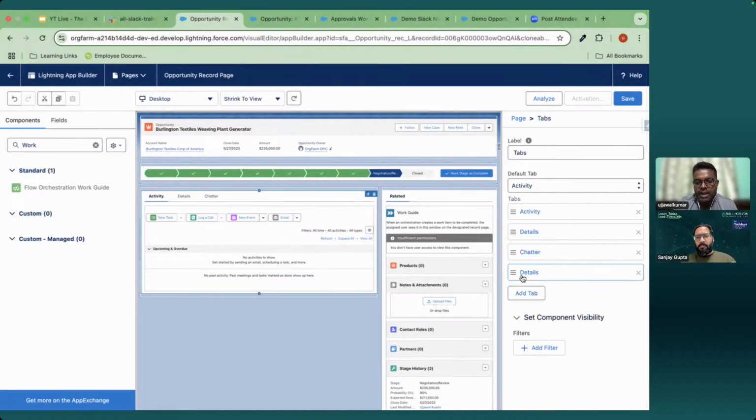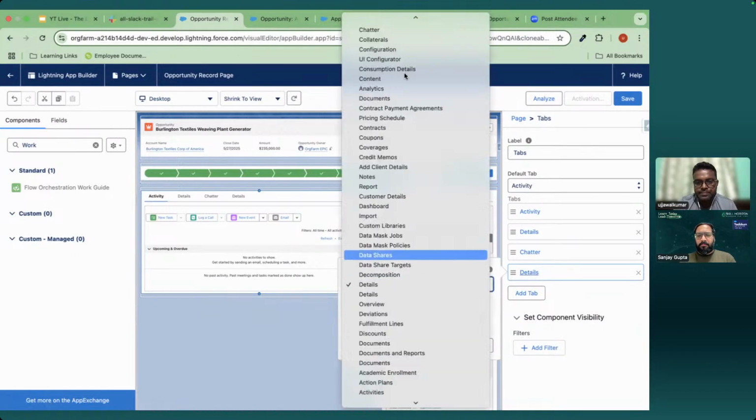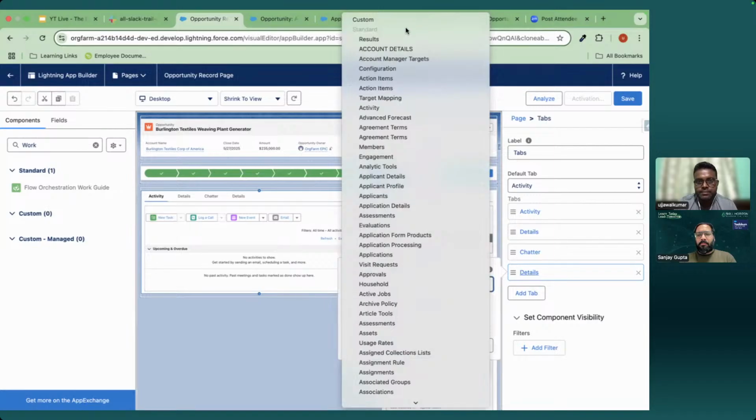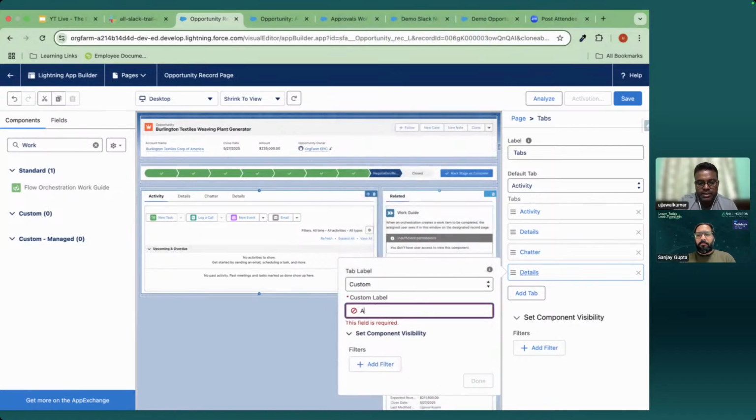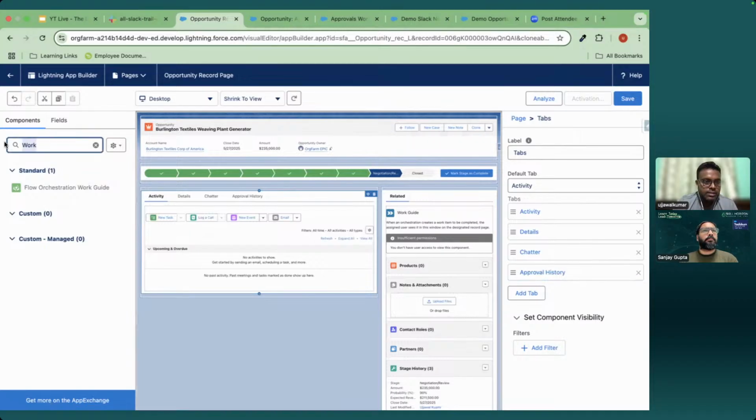I will create a new tab. Let me name it approval history. That is called approval trace.